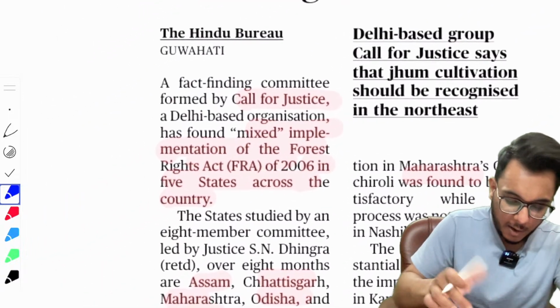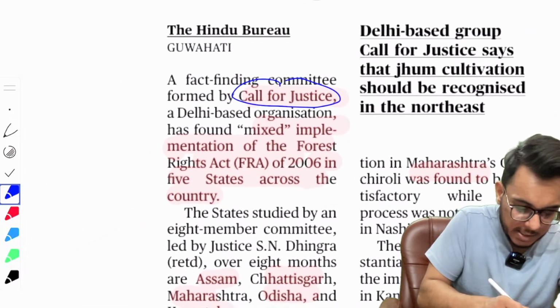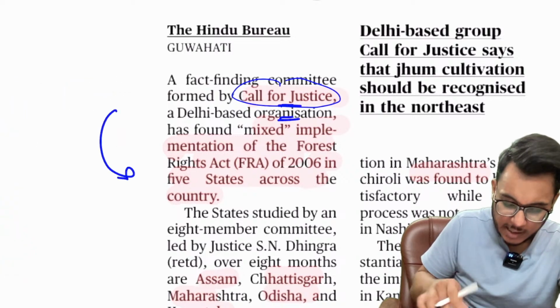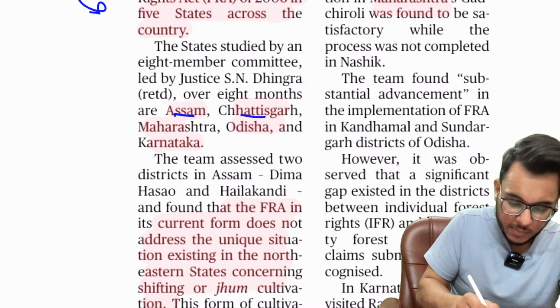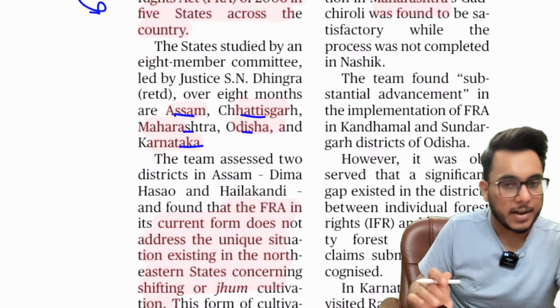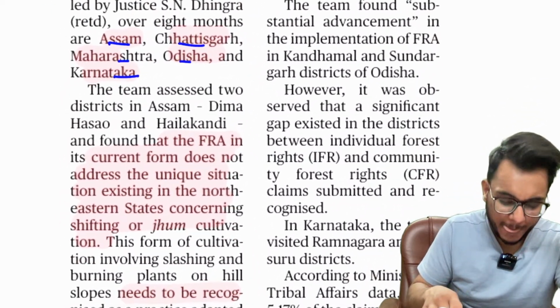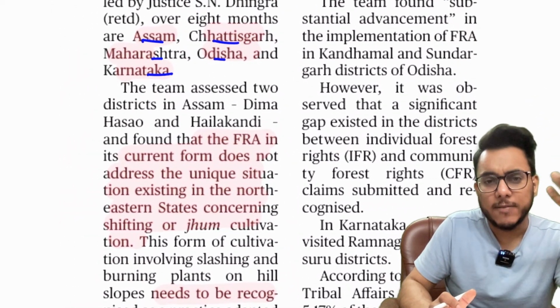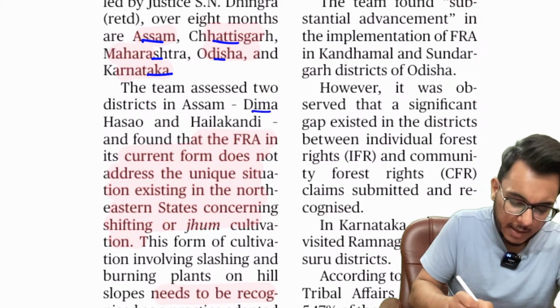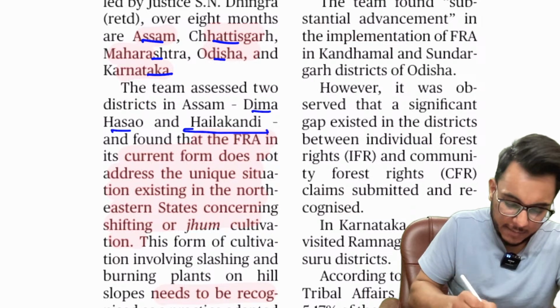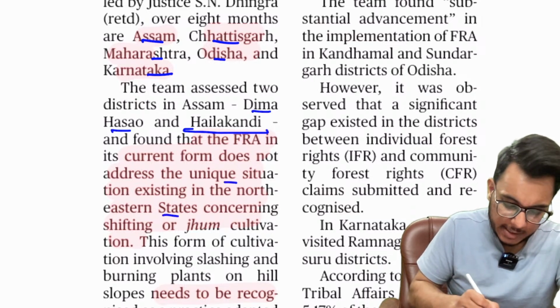For that, Call for Justice, a Delhi-based organization, has done a study in the states of Assam, Chhattisgarh, Maharashtra, Odisha, and Karnataka. They found that this act has not been properly implemented. They are talking about different districts. For example, in Assam, Dima Hasao and Hailakandi, they found the FRA in its current form does not address the unique situation existing in northeastern states.